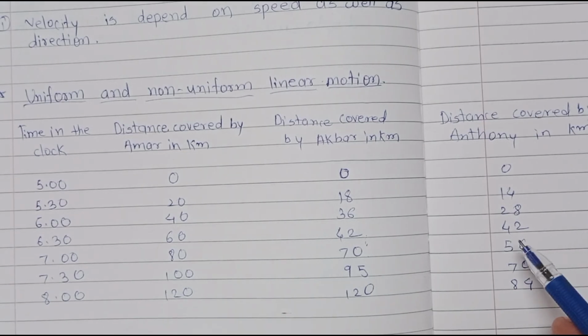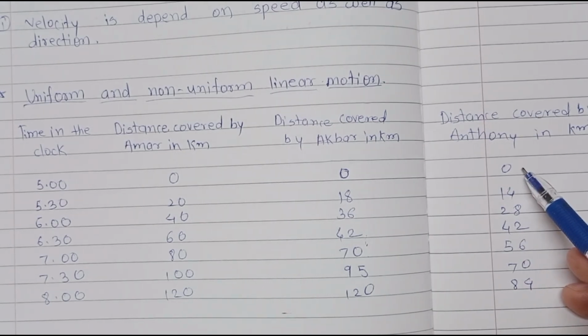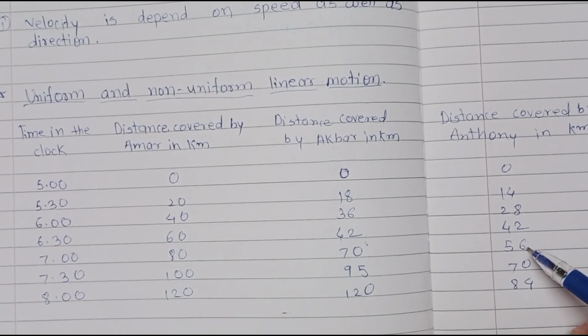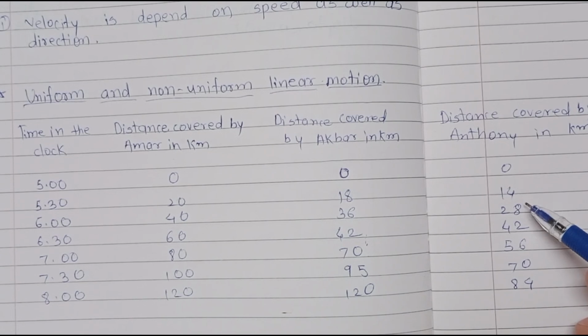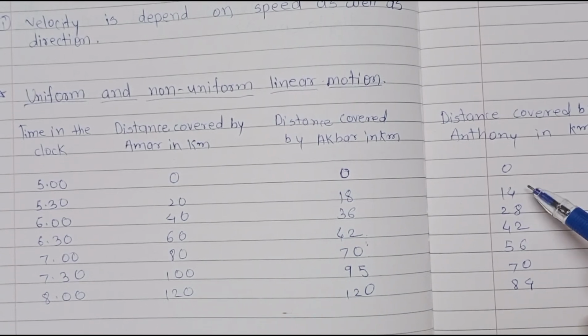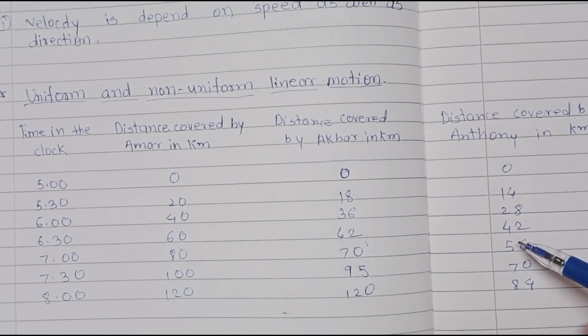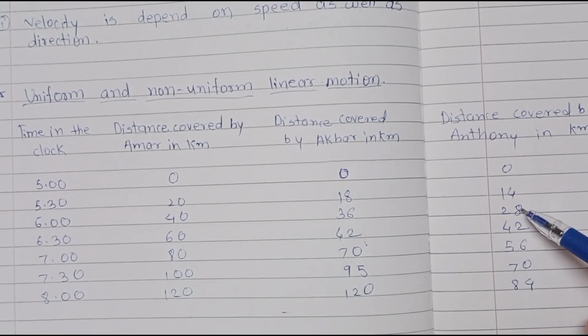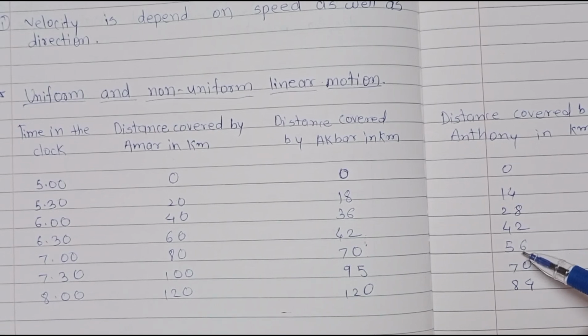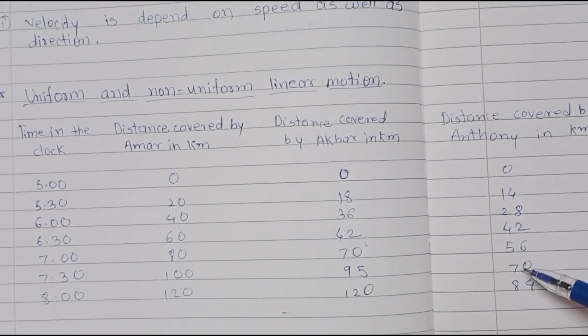Now we see in case of Anthony. Look here, 0, 14, 28, 42, 56, 70 and 84. Here again you can simply calculate equal distance by using the table. 14 ones are 14, 14 twos are 28, 14 threes are 42, 14 fours are 56, 14 fives are 70, 14 sixes are 84.